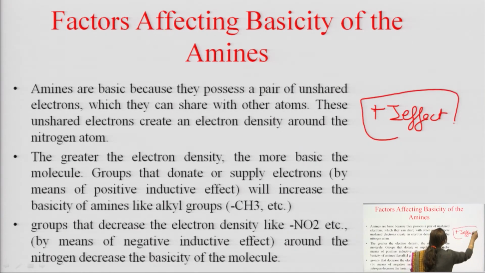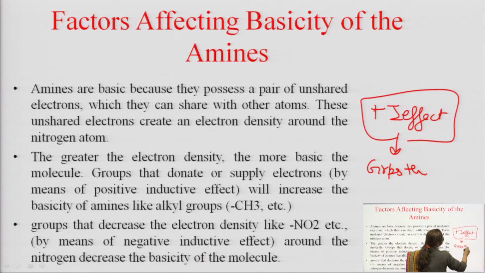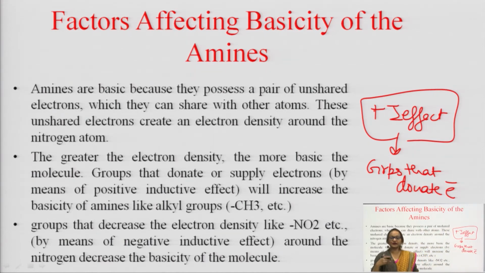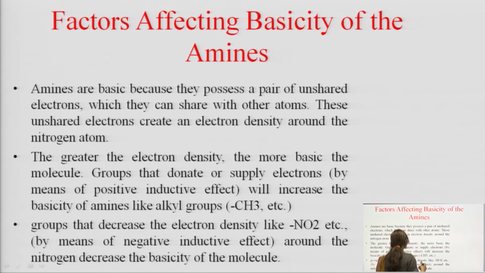Plus I effect means the groups donate the electrons. Similarly, because of the minus I effect, if somebody is taking the electrons, then it is decreasing the electron density. Got it? Any problem?